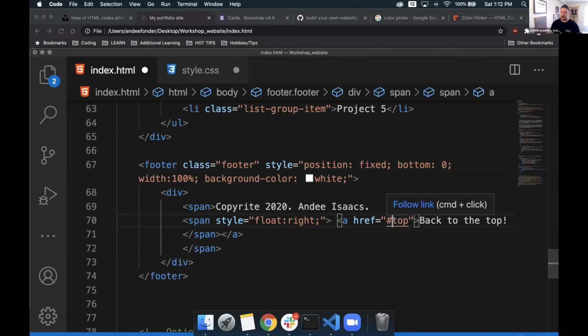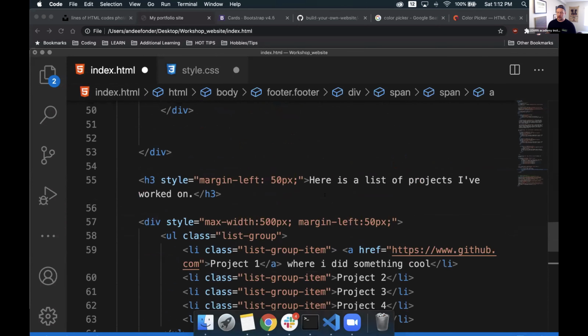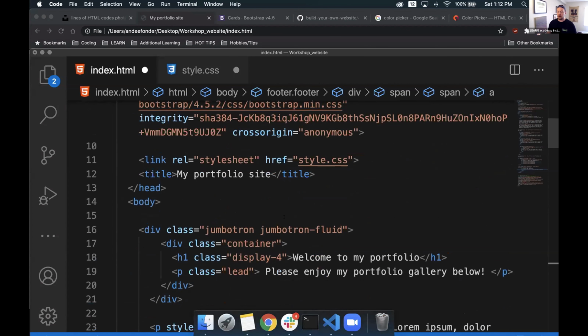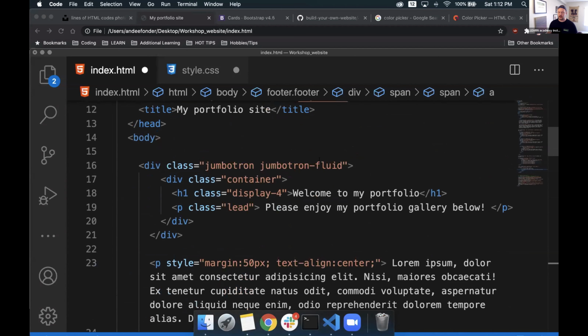So again, we have our href, we have ID of top. We can go up to the top here because we know that's what we want it to do. We'll find some element up here that can be our top. I think I want my Jumbotron to be the top of the page, of course.